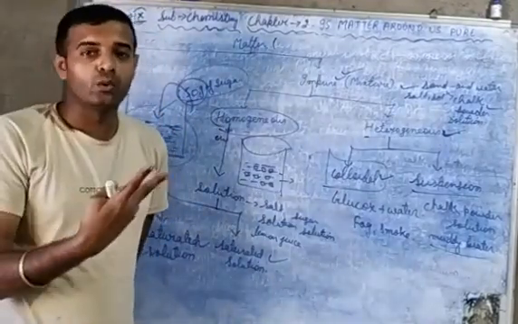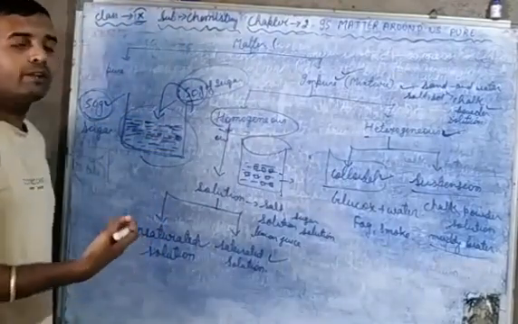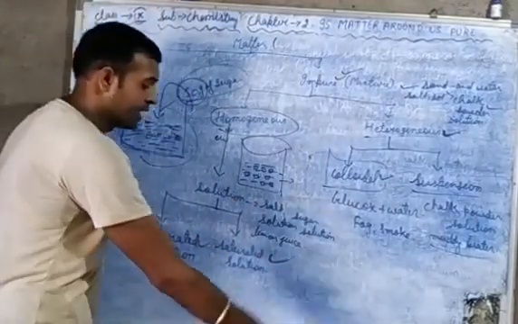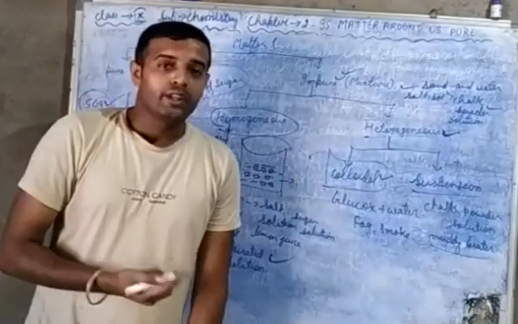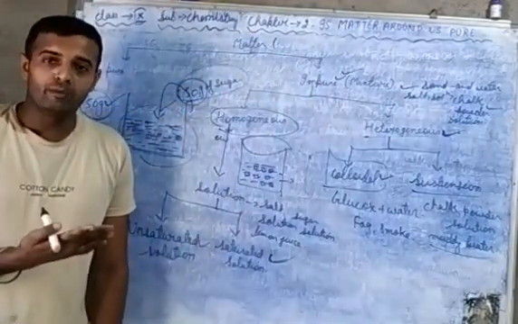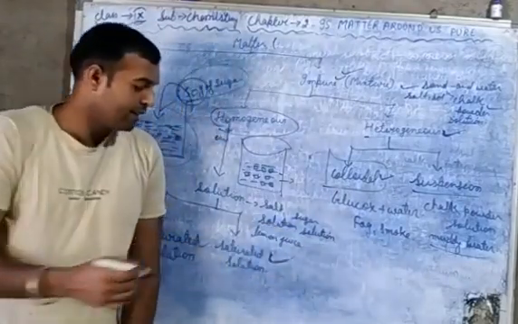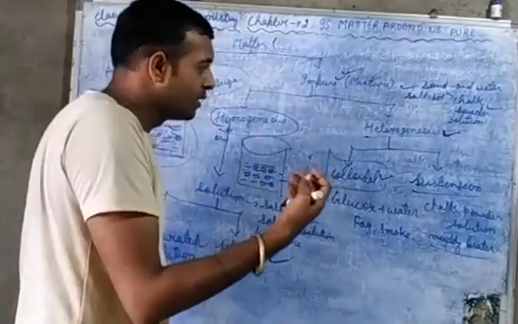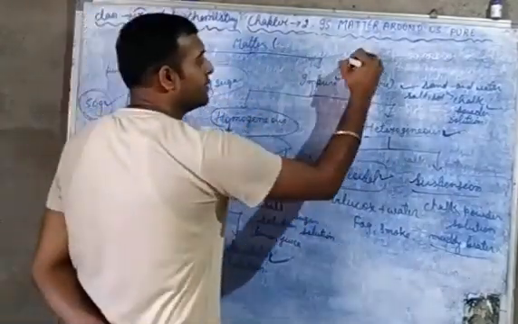Answer is no. Why? Because the capacity of this water is already filled. So that is a saturated solution, means the solution in which no more solute can be dissolved is known as a saturated solution.